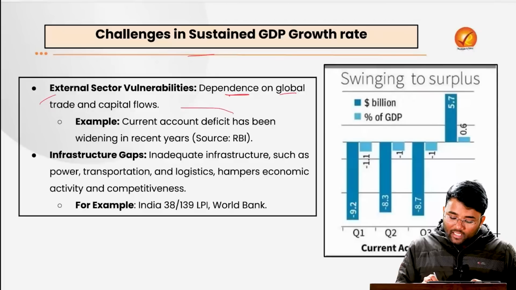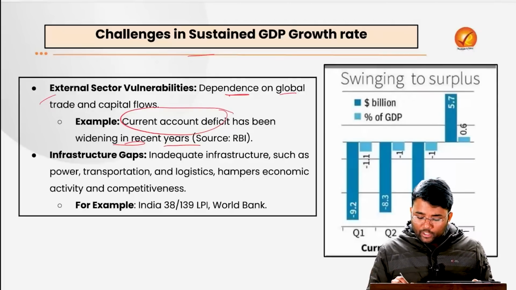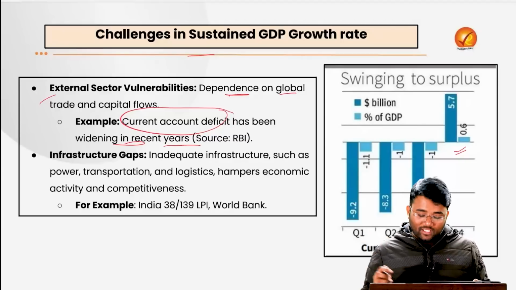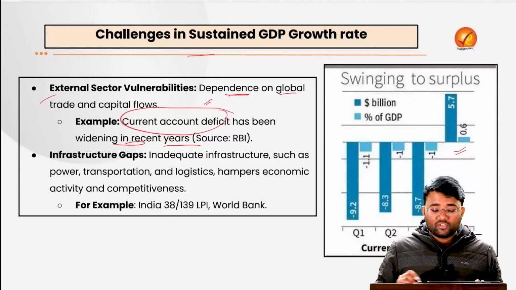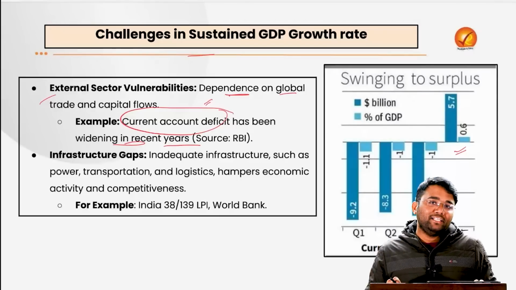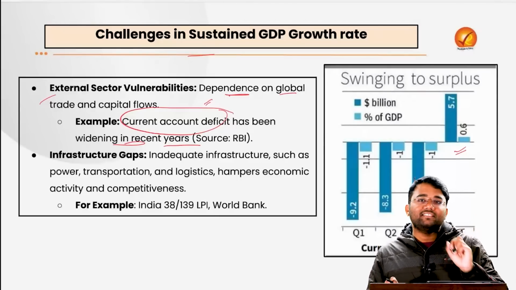For example, the current account deficit has been widening in recent years. However, it improved in Q4 of financial year 24. What is the current account deficit? Whenever we talk about the balance of payments, there are two components: the current account and the capital account.